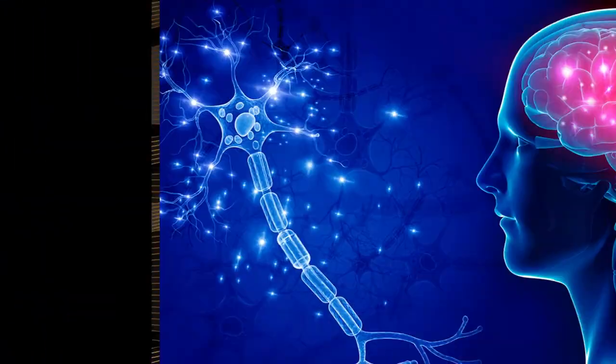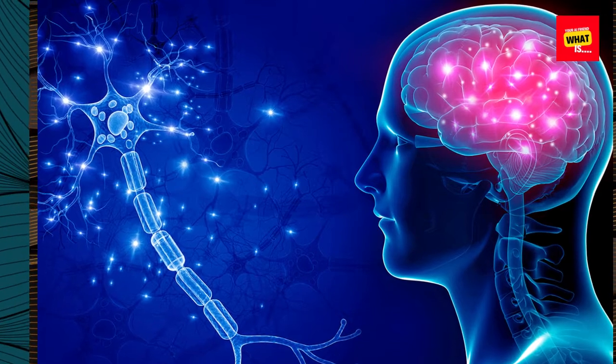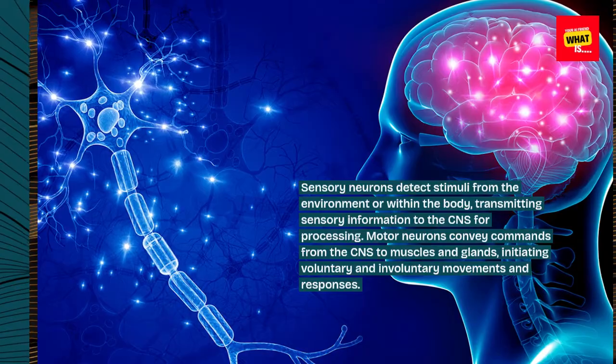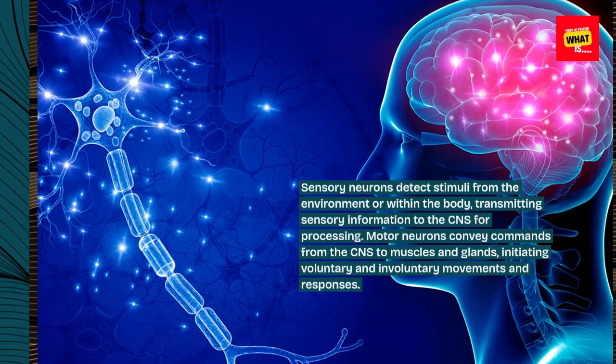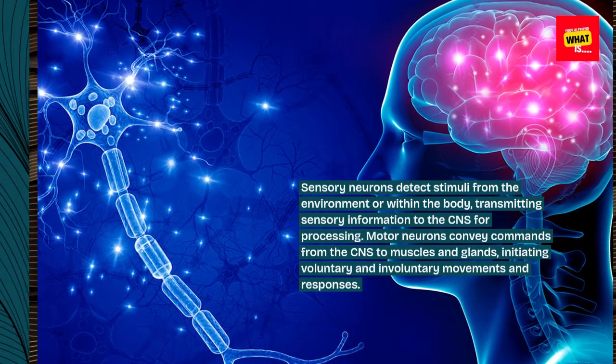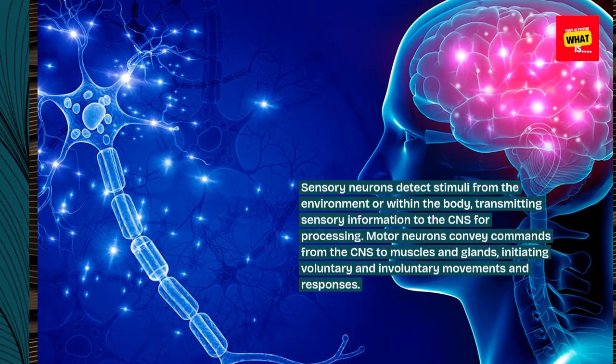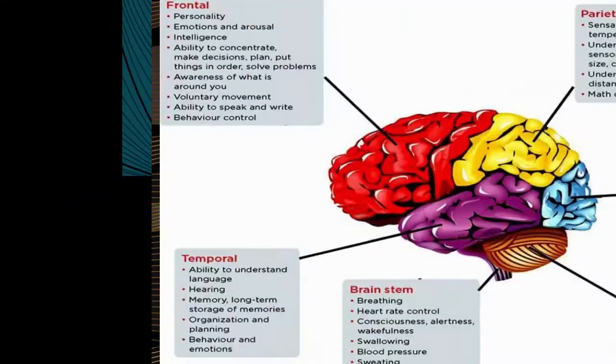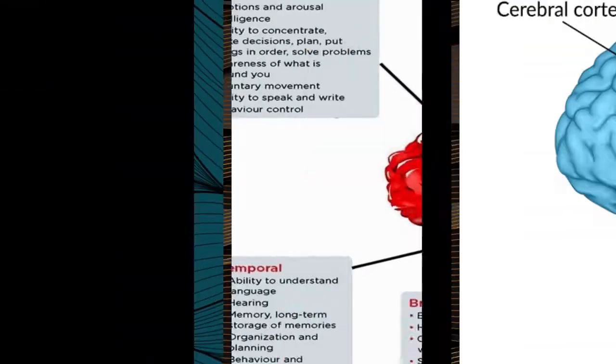Sensory and motor functions. Sensory neurons detect stimuli from the environment or within the body, transmitting sensory information to the CNS for processing. Motor neurons convey commands from the CNS to muscles and glands, initiating voluntary and involuntary movements and responses.